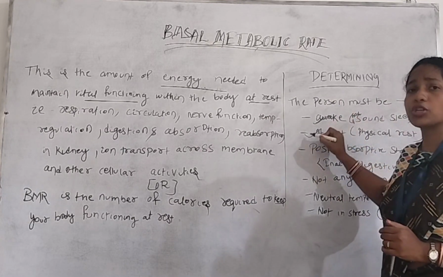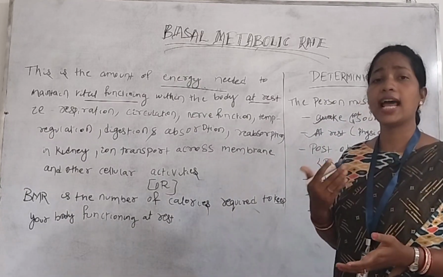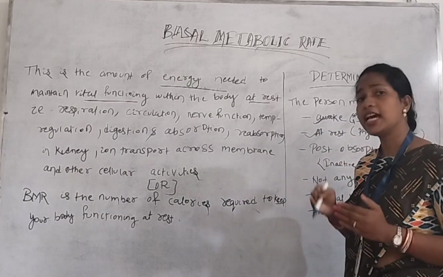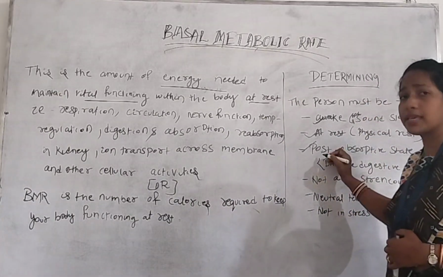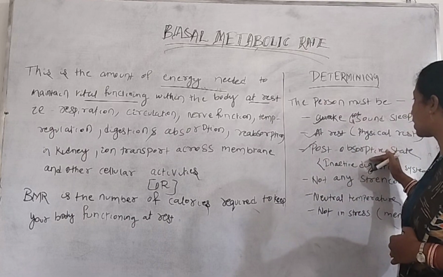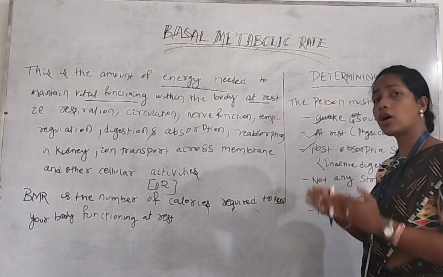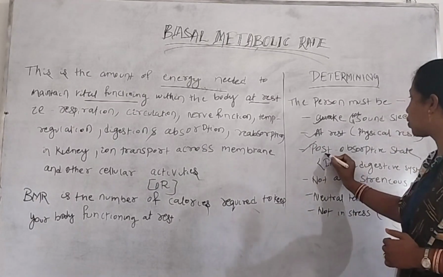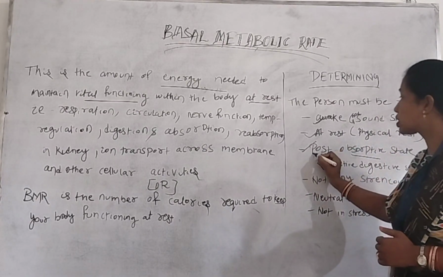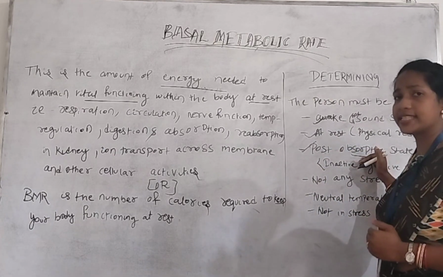So the person is at rest, that means the person should not do any type of physical activity. They are having physical rest. Next one is the post-absorptive state. So post means after. Post-absorptive means what? After the absorption of the food. So that time is called the post-absorptive state. So post means after, absorptive means absorption of the nutrients inside our body.